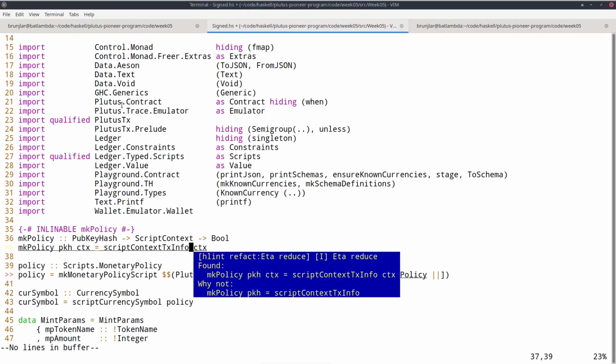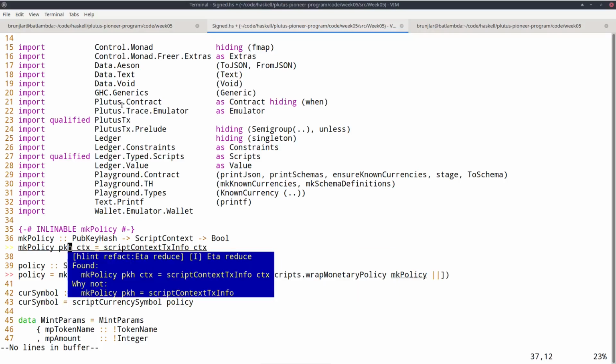And now we know that this txinfo has the list of all signatories of the transaction. When we had an example with signatories before, I just used the elements function to check that the given public key hash is an element of that list. However, there is a more convenient function in the ledger module that's called txSignedBy.